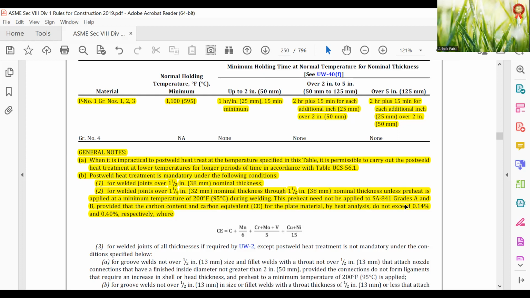The preheat need not be applied for SA-841 Grade A and B, provided that the carbon content and carbon equivalent for the plate material by heat analysis do not exceed 0.14% and 0.4% respectively, where CE is carbon plus manganese by 6, plus chrome, molybdenum, vanadium by 5, plus copper and nickel divided by 15.